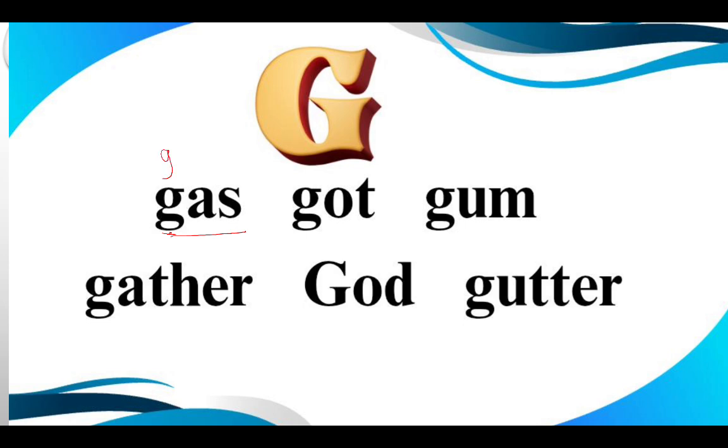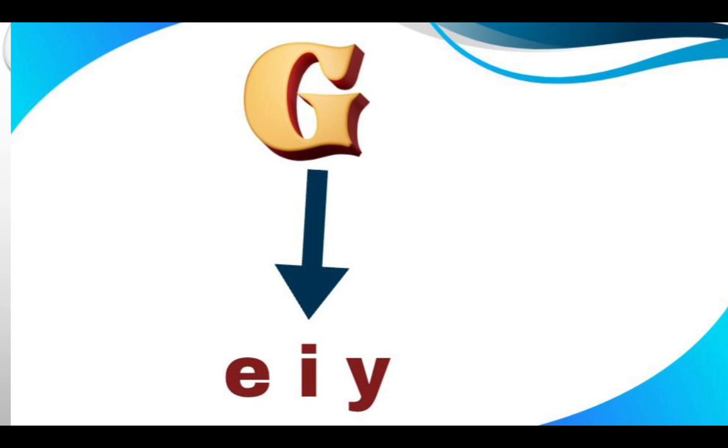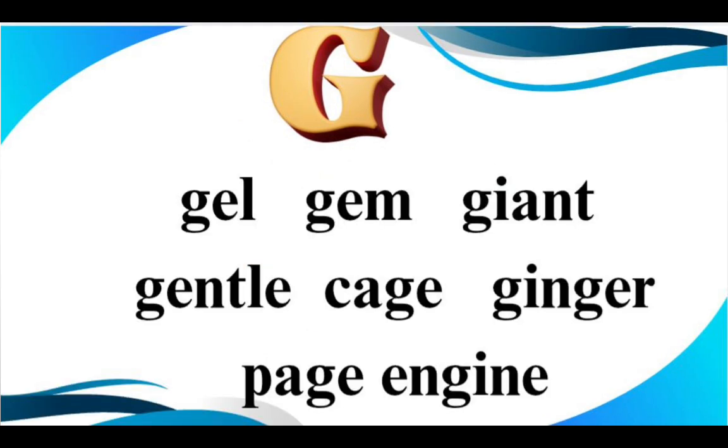So these are the examples of the letters, and there are more such words where we use the hard sound of letter G if it is followed by the letters A, O or U. Now, whenever letter G is followed by E, I or Y, we use the soft sound of the letter G, that is J. Let us see the examples.